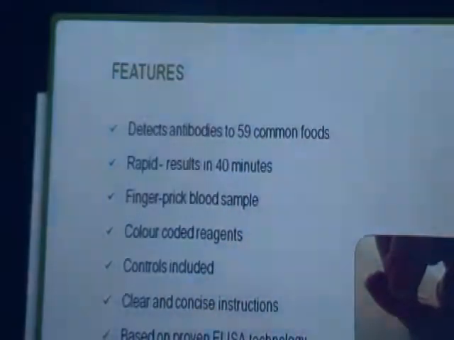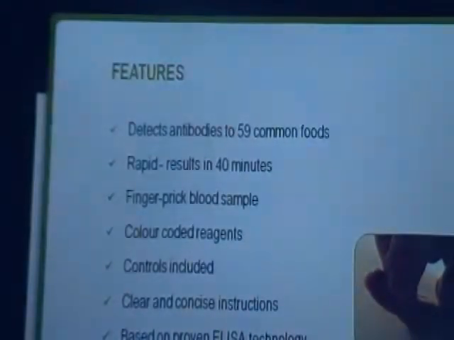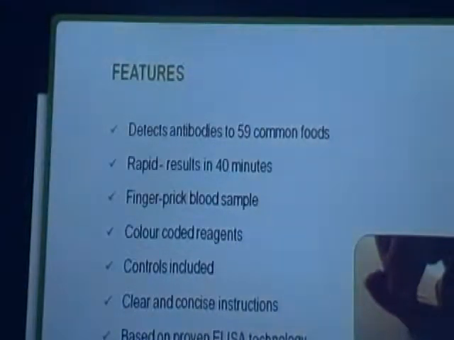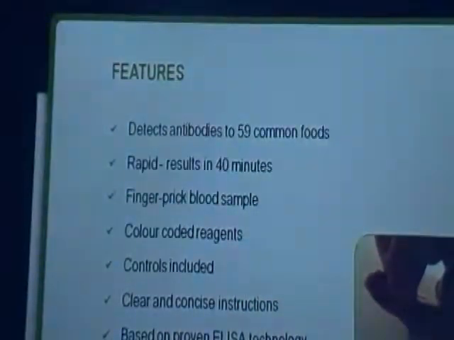It is a very rapid test using the basic ELISA method and gives the result in only 40 minutes. It requires only a finger prick of blood, so a child need not fear an injection. Just a finger prick of blood is required to run this test.